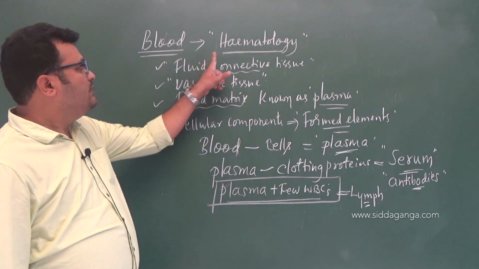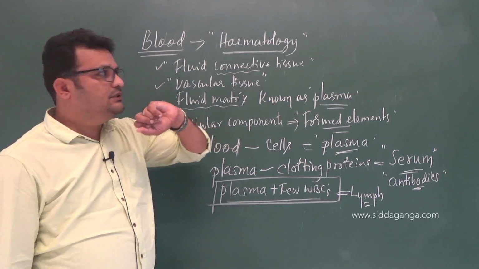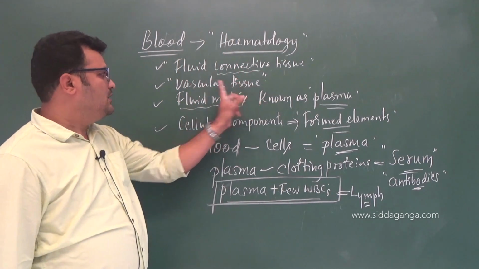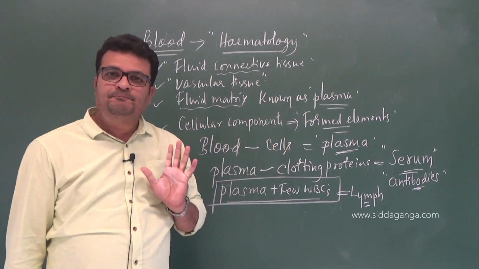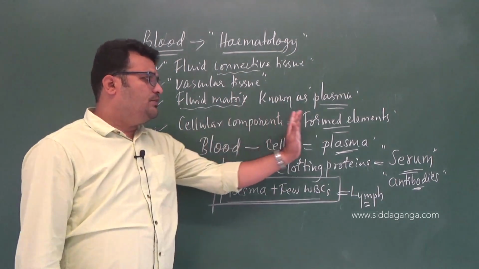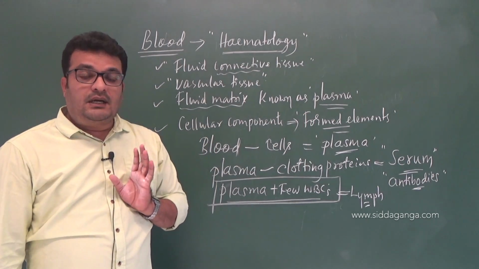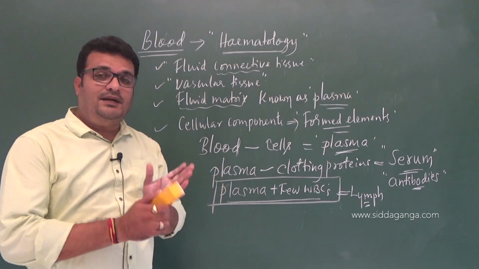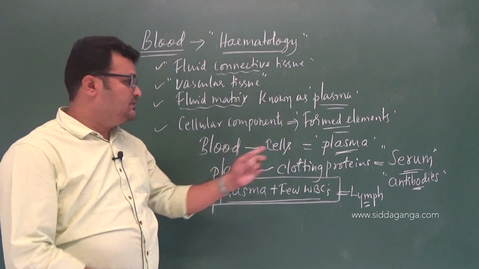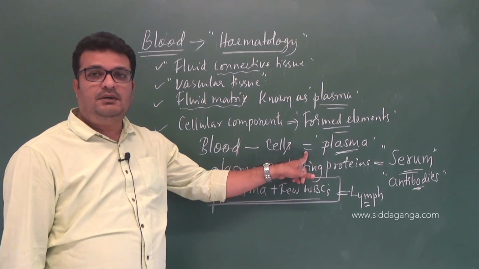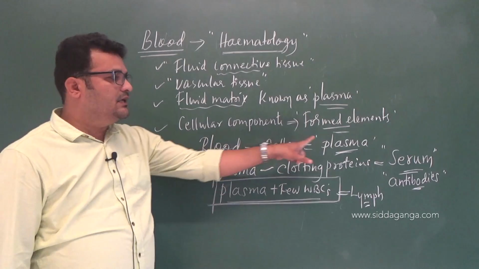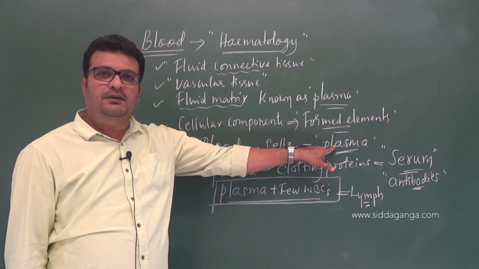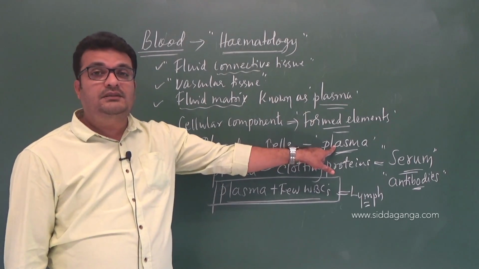Now we are learning blood. The study of blood is called hematology. Blood is a fluid connective tissue, also called vascular tissue. The fluid matrix is known as plasma, and the cellular components present in the blood are considered formed elements. Plasma is the matrix, and in the matrix we see the formed elements. If you remove all the cells from the blood, then it becomes plasma. Plasma is the matrix, consisting of proteins. So after removing cells, it becomes plasma.